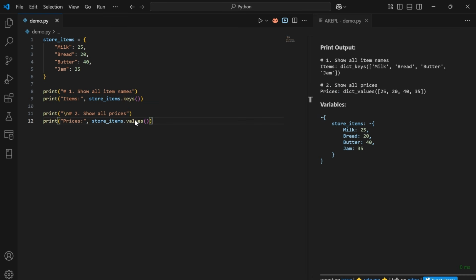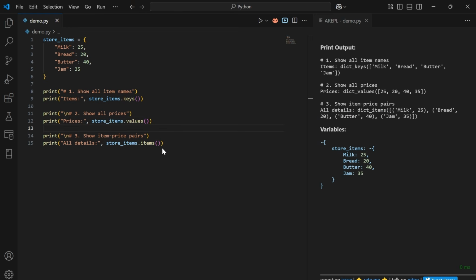Dot values is one of the methods within the dictionary which helps to retrieve all the values in the dictionary. In this case 25, 20, 40 and 35. These are the values which would be retrieved by using store_items.values. This is the output for that. Dot items is one of the methods in the dictionary which helps to retrieve all the item names and their values. Using this line, we can get all the item names and values, that is milk, 25, bread, 20 and so on.